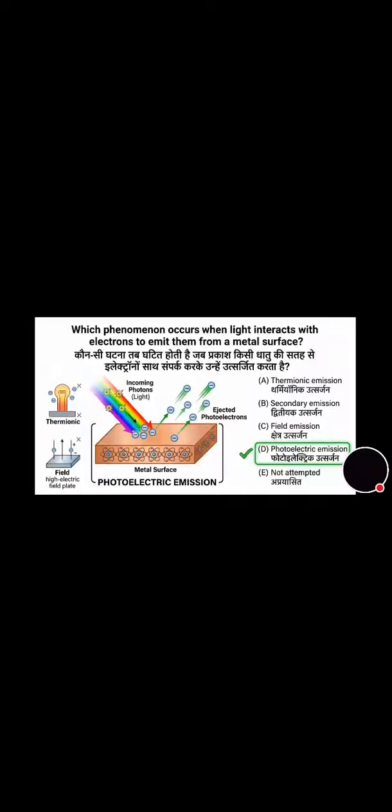Which phenomenon occurs when light interacts with electrons to emit them from a metal surface? And its correct answer is option D, that is photoelectric emission. Now move towards the next question. This is the last question of part 15.